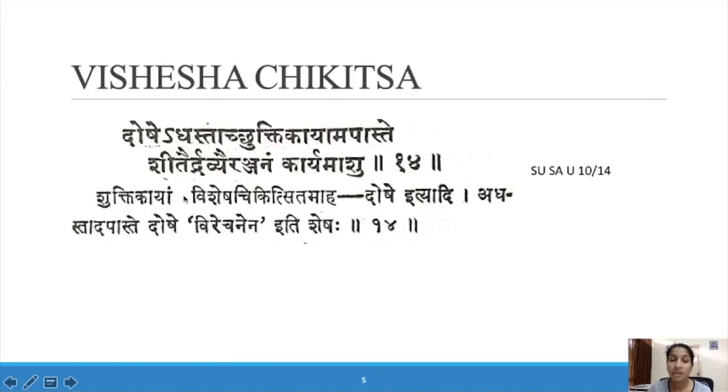Vishesha Chikitsa was mentioned in Sushruta Samhita. Doshe adastad shuktikayam apaste shider drevyer anjanam karyamashu.